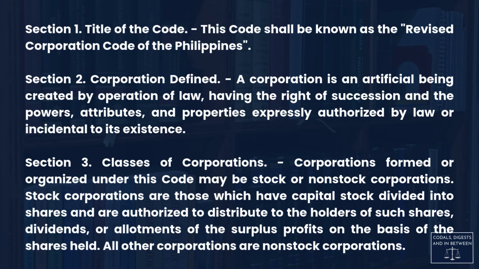Section 3. Classes of corporations. Corporations formed or organized under this code may be stock or non-stock corporations. Stock corporations are those which have capital stock divided into shares and are authorized to distribute to the holders of such shares, dividends, or allotments of the surplus profits on the basis of the shares held. All other corporations are non-stock corporations.